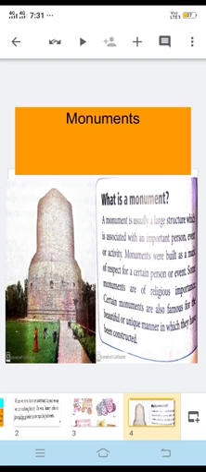We have the example of the Taj Mahal, Agra. Then the Red Fort is also one more example. These are famous for their beauty or something unique about these monuments.